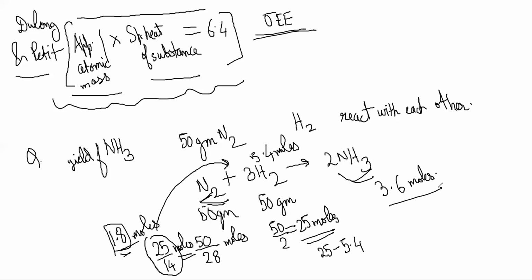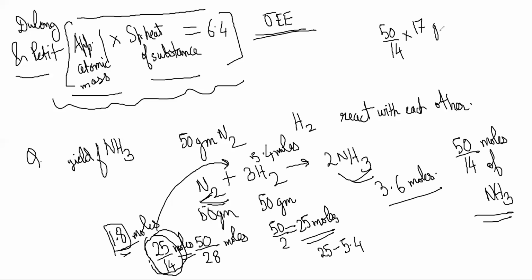Twice of that, 2 times 1.8, will be produced. In our question, the number of moles of nitrogen being used up was 25 by 14. So 2 times that will be 50 by 14. 50 by 14 moles of ammonia should be formed, right? Isn't this the maximum allowable ammonia? There is no more nitrogen left, right? Yes, all of it is used up. So 50 by 14 into 17 is your weight in grams.